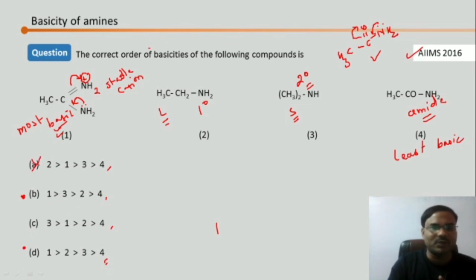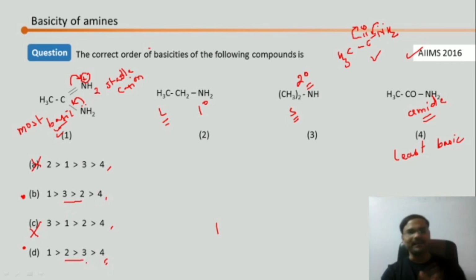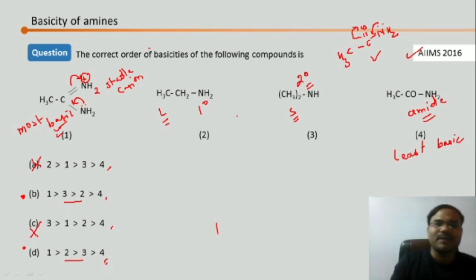Now these two options are eliminated, so we have to decide between 3 2 and 2 3. Here we can see that this is a secondary amine, and this is a primary amine. We know that secondary always wins. Secondary wins means 2 is going to have the more basic character. So D is the option.